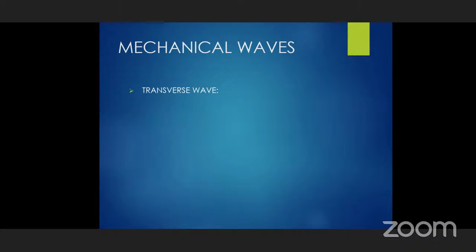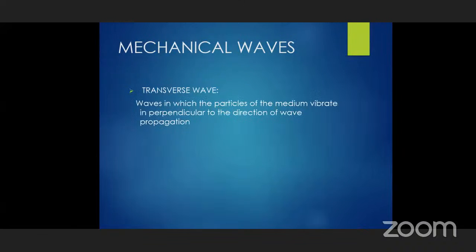Vibration of the particle gives mechanical waves. Based on the vibration, these are further divided into two types: transverse and longitudinal. Let us see now what is a transverse wave. As per the definition, when the particle vibrates perpendicular to the direction of wave propagation, then we call it a transverse wave. Let us see the definition.